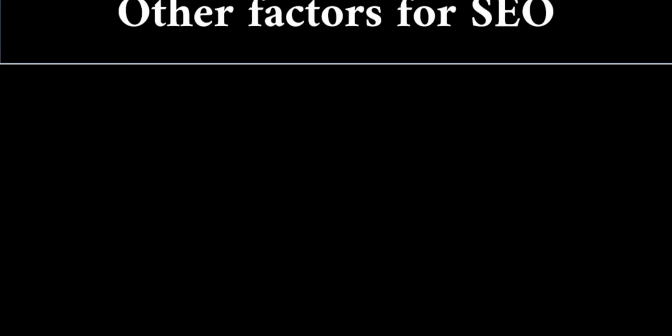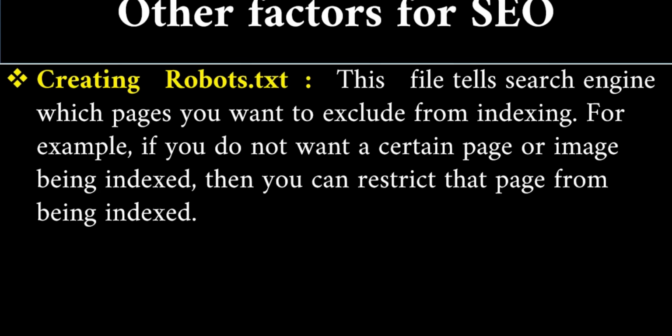Creating a robots.txt file. This file tells search engines which pages you want to exclude from indexing. For example, if you do not want a certain page or image to be indexed, then you can restrict that page from being indexed. Indexing means what? When we publish a website, the Google search engine creates an index page.